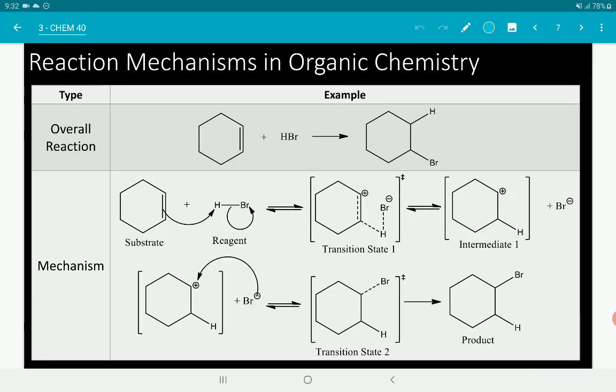Okay? So, to illustrate, this is the overall reaction. Okay? So, overall reactions just show the combination or the reaction between the substrate and the reagent and the expected product. So, yan lang talaga sila. It's just a chemical equation. Okay? The mechanism, okay, illustrates how the reactions happen for each step. So, kapag mechanism na pinag-uusapan, binibigay na natin yung stepwise na nangyayari dito sa reaction.